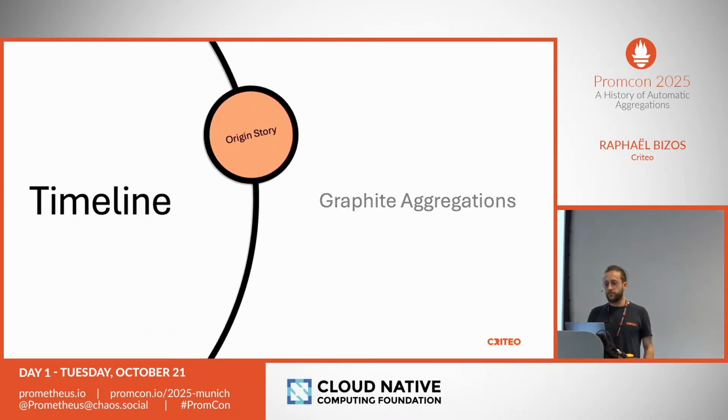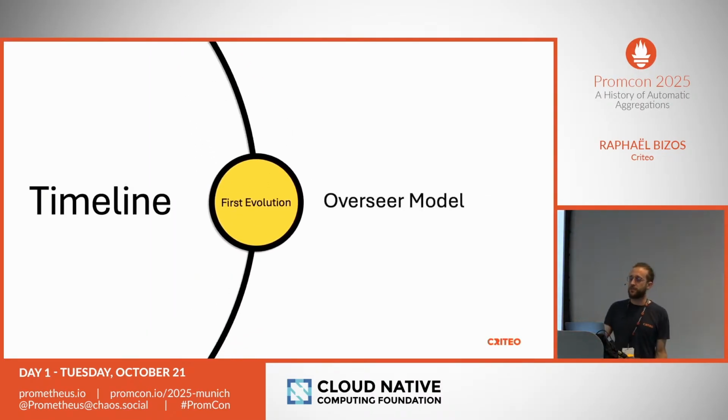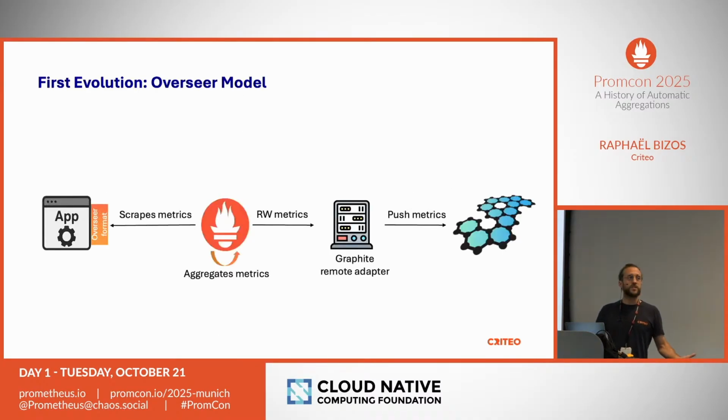So that's why we turned to some kind of automatic aggregations. That was named the oversea model. Let me present that quickly. So in this case, we do have Prometheus still. Prometheus will scrape metrics on applications with a special oversea format, which I will present on the next slide. It will then aggregate those metrics and send them to the rest of Graphite for remote storage.